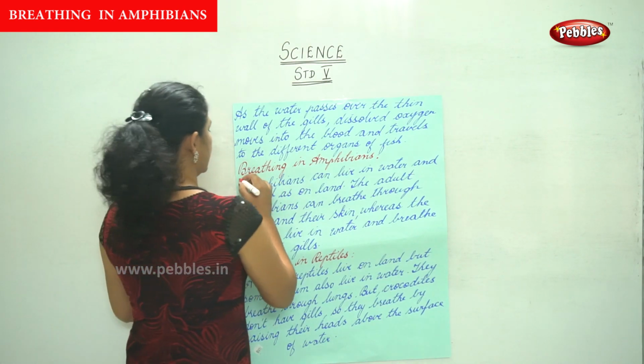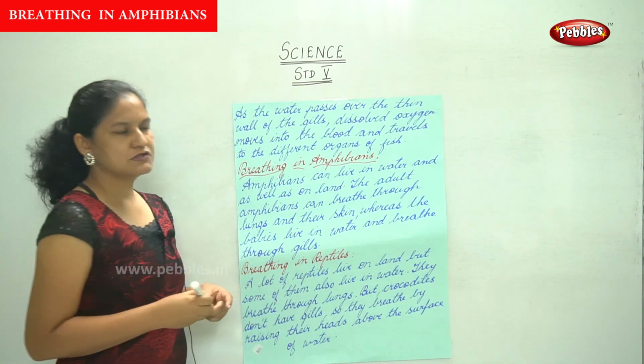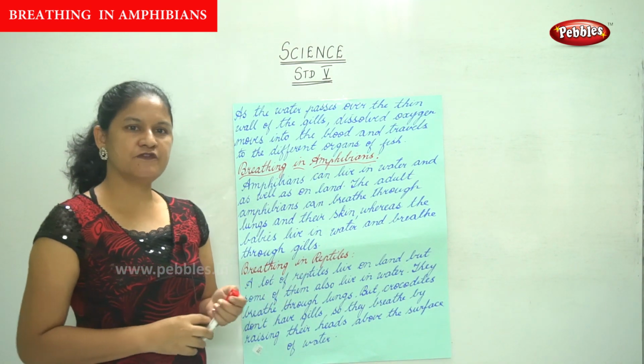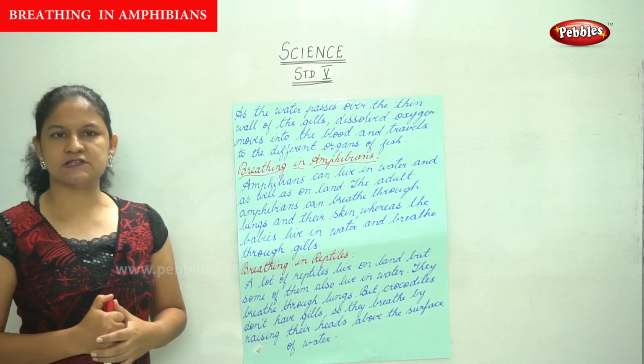Next is the breathing in amphibians. We have already seen that amphibians can live in water as well as on land.